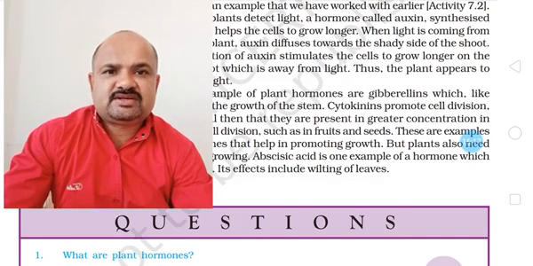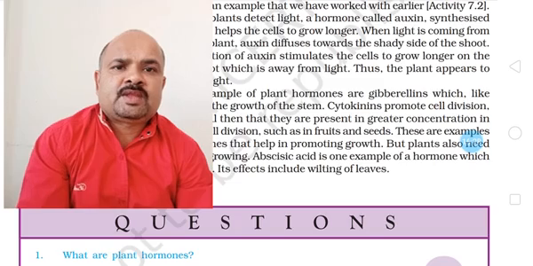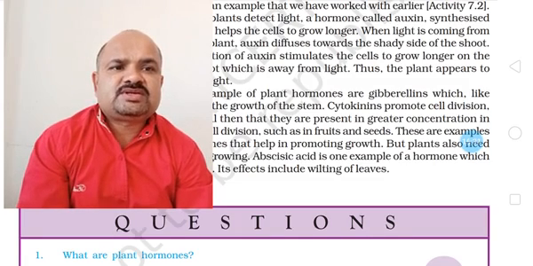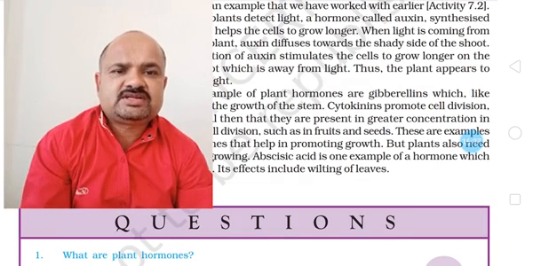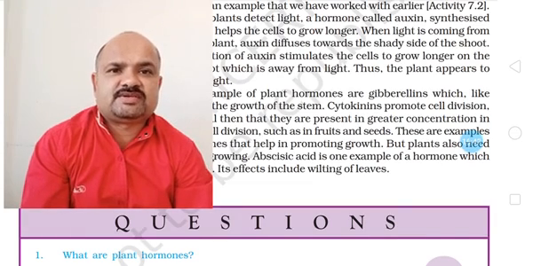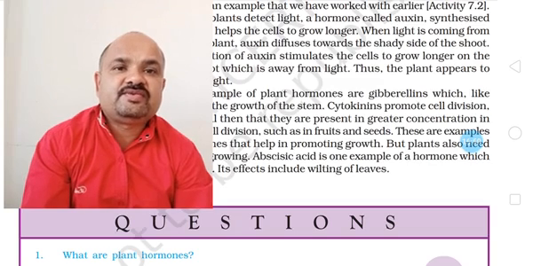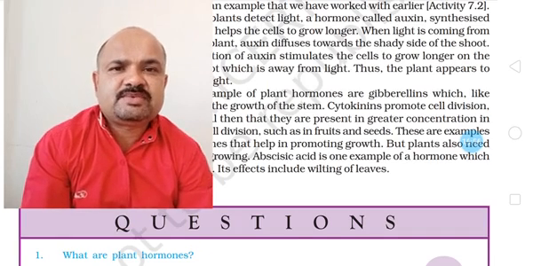So gibberellin is another example. Gibberellin also helps, like auxins, in winding the stem around the substratum. Okay, we have seen cytokinin, we have seen gibberellins. Gibberellic acid, as we commonly call it, is used for more leaf formation. So gibberellins can be suggested to farmers who are growing leafy vegetables. To increase the number of leaves, gibberellins can be sprayed.